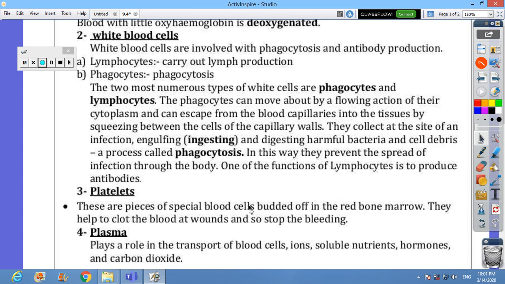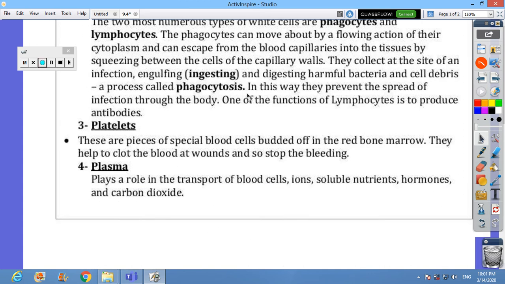This process is called phagocytosis. Engulfing the microbe is called phagocytosis. In this way, they prevent the spread of infection through the body. One of the functions of the lymphocyte is to produce antibodies.